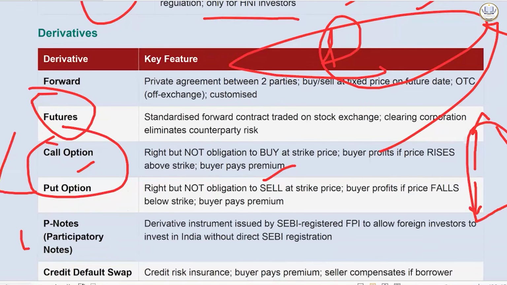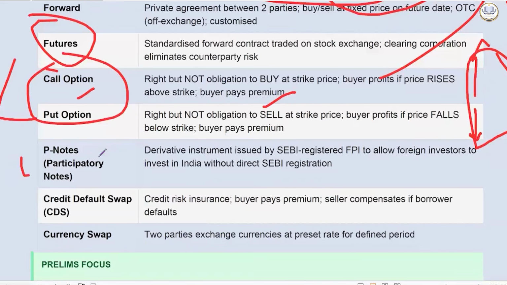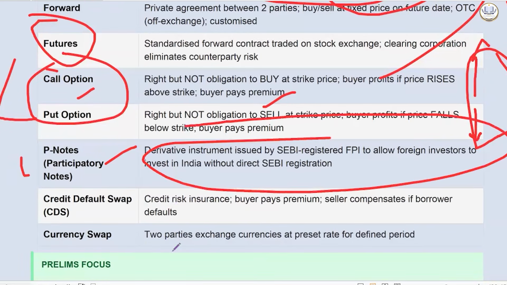P notes is simply this: if I am an outside investor, I don't want to go through all the painful regulation of SEBI. So I will try to invest through participatory notes. These are issued by registered foreign portfolio investors, FPIs, to any overseas investor so that they can invest in Indian securities without direct SEBI registration. This is called participatory notes, already asked in PYQs.